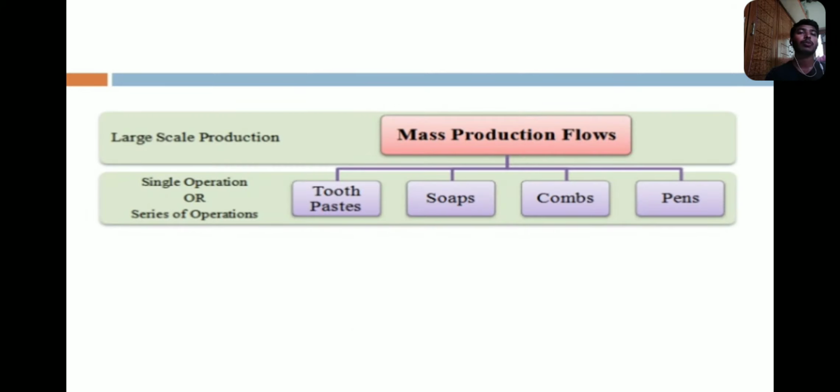The examples of mass production flows are toothpaste, soaps, combs, pens. So these are the different examples of mass production systems.